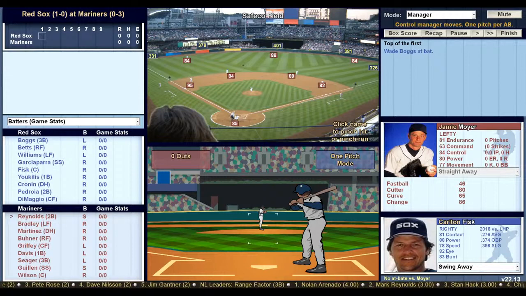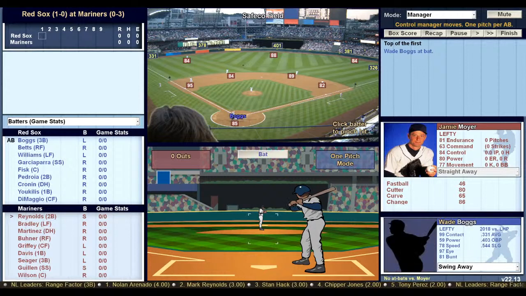Cronin, Pedroia, Dom DiMaggio. I'm gonna put Pedroia behind Fisk, Cronin, then Euclid, then DiMaggio. Not all the pitchers loaded up. So Jamie Moore is a lefty. What I like to do here is, for the batters, I like to just play manager mode and I just click bat.